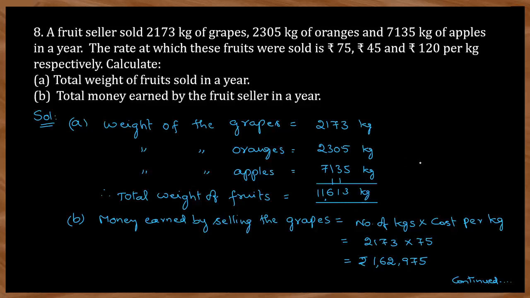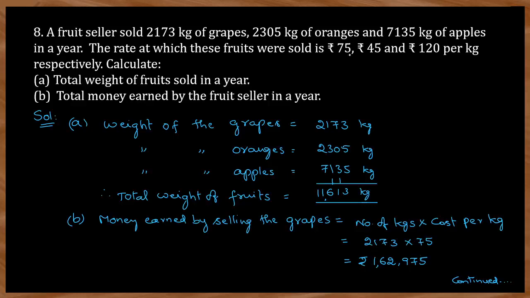For this, you have to find out individually how much he earned for grapes, oranges, and apples. So how to find the money earned by selling the grapes? It is the number of kgs sold by him multiplied by the cost per kg. So the number of kgs of grapes is given as 2173, multiplied by the cost per kg of grapes, which is 75. So multiply this, you will get 1,62,975 by multiplying this. So this is the cost of grapes he sold in 1 year.